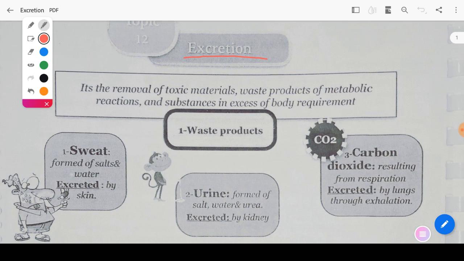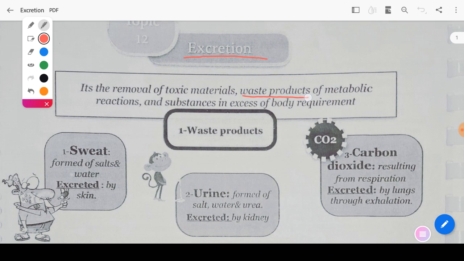These substances may be toxic materials, or waste products that are produced inside the body as a result of life functions or vital activities, which are called metabolic reactions, and also some excess materials like excess salts or excess water.